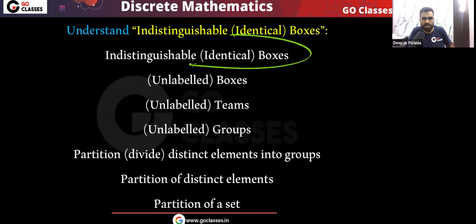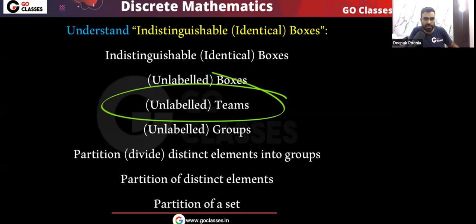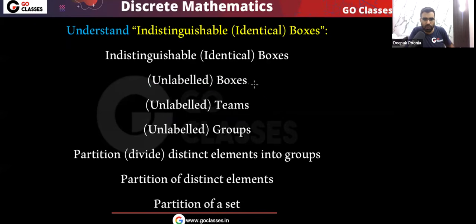So very simple point, that by default, if this word is given like group or unlabeled group, then it also means that you have identical boxes. For example, teams, or I can say unlabeled teams. So by default, remember, if nothing is given, then boxes, teams, groups, meetings, all these things, these are basically identical, or I can say these are basically unlabeled. Also, if you partition distinct elements into groups, again the same thing, you are partitioning. For example, I tell you that there are 10 students, and what you need to do, you need to partition them into 3 groups. Okay, so you can see that is also what? That is also, you have objects, these are distinct objects, because all the 10 students, these are distinct, and you are dividing them, you are partitioning them into some groups.